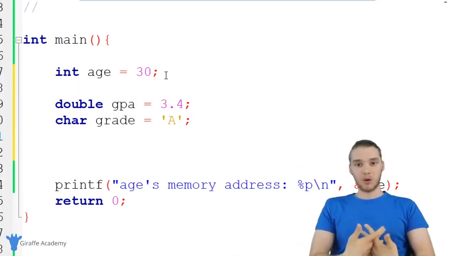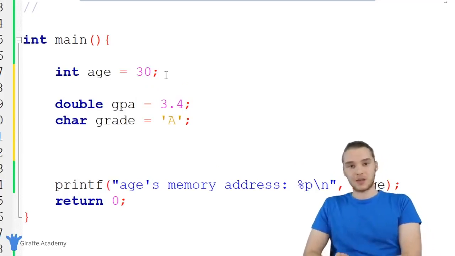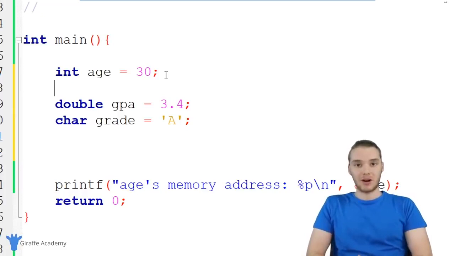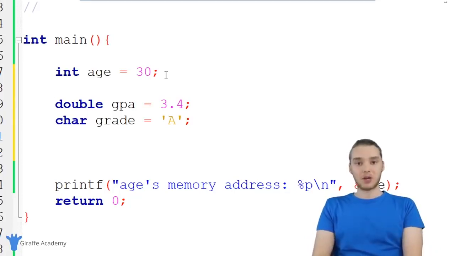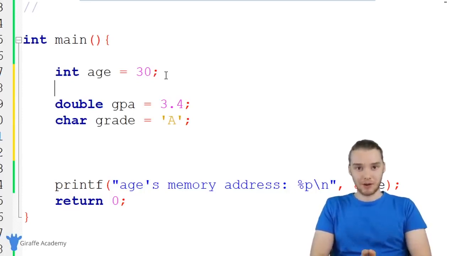So when I create a pointer variable, what I want to do is store the memory address of a variable that's already in our program. So I'm going to say that one more time. When I'm creating a pointer variable, inside of that pointer variable, I'm going to store the memory address of another variable inside of our program.